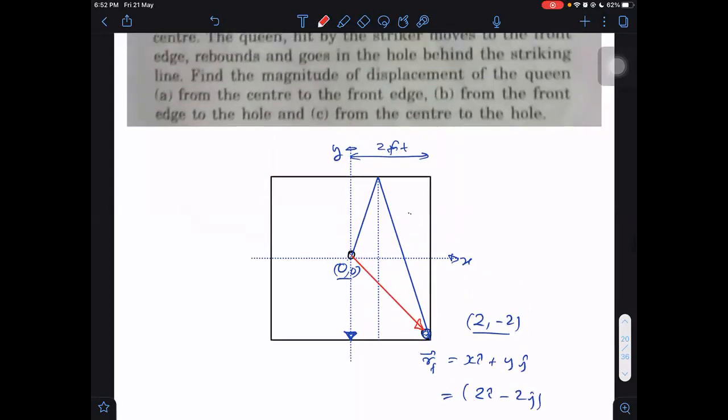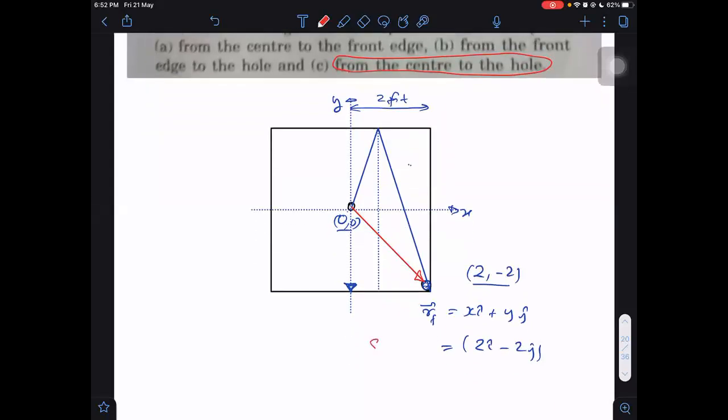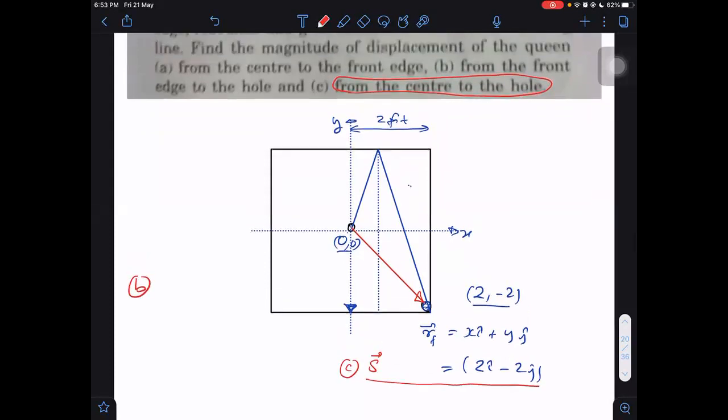What is the displacement from the center to the hole? The answer for that you have already obtained: 2i cap minus 2j cap. That means we are getting the answer for case C. What about the answer for case B, from the front edge to the hole? That we don't know. And from the center to the front edge, that also we don't know till now, but we will be able to obtain it if I use the concept of similar triangles. Let us take this point as P here.